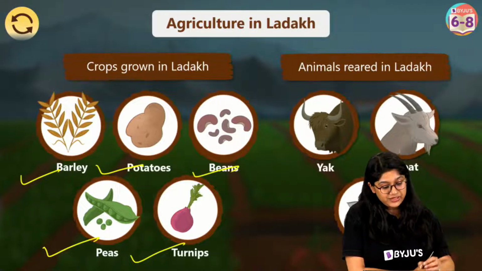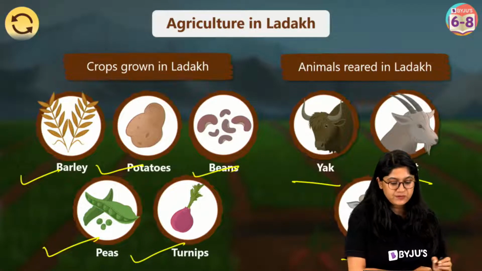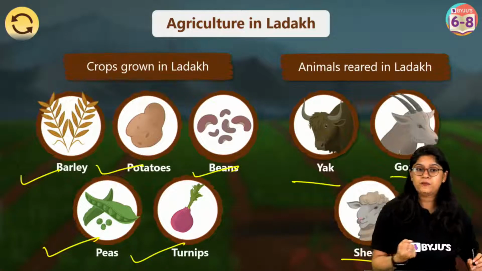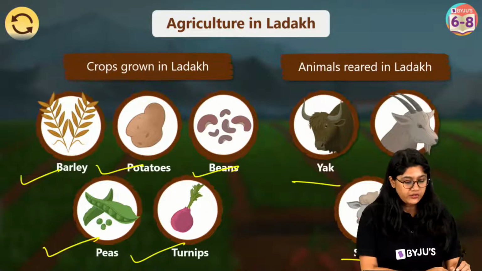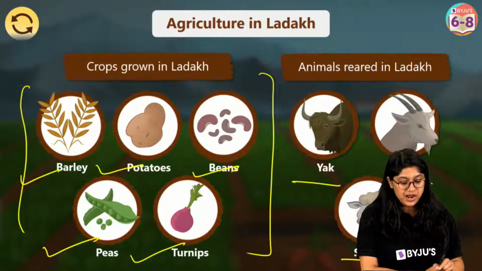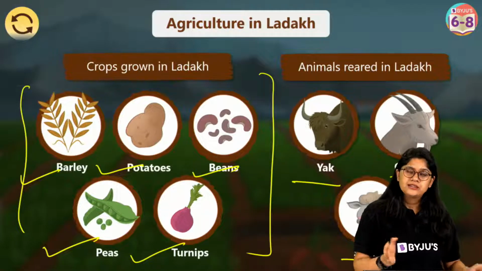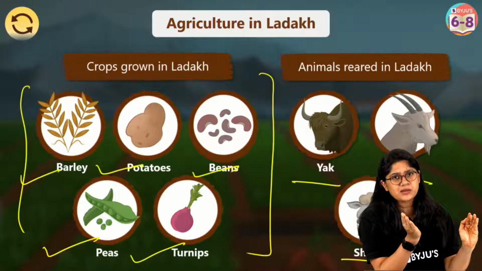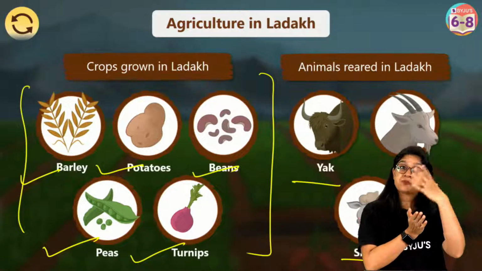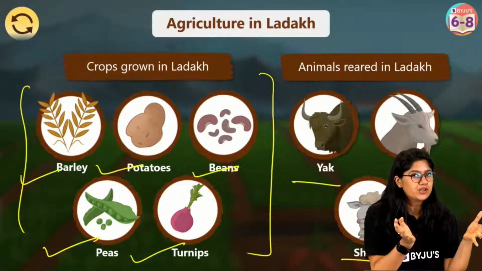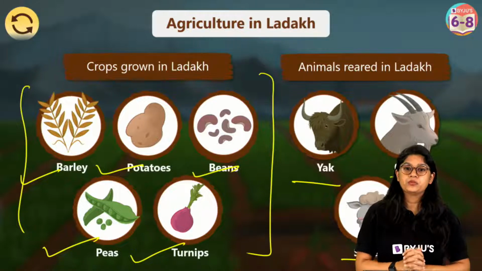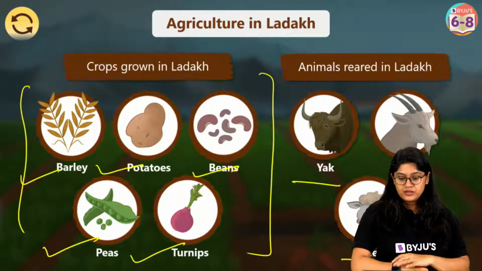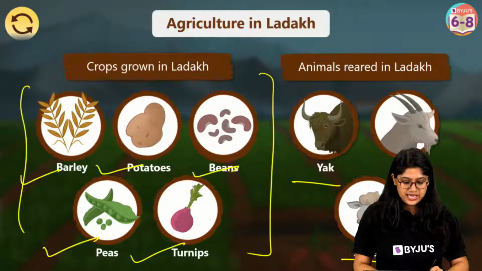And they have animals like yak, goat and sheep, from which they take wool. They do the plantation for a very short time in the summer months, because the rest of the time it's really very cold and they're not able to do much. Clear, everyone?